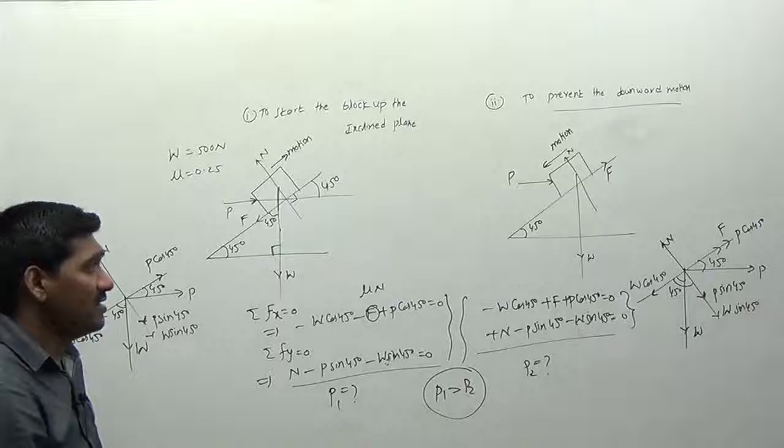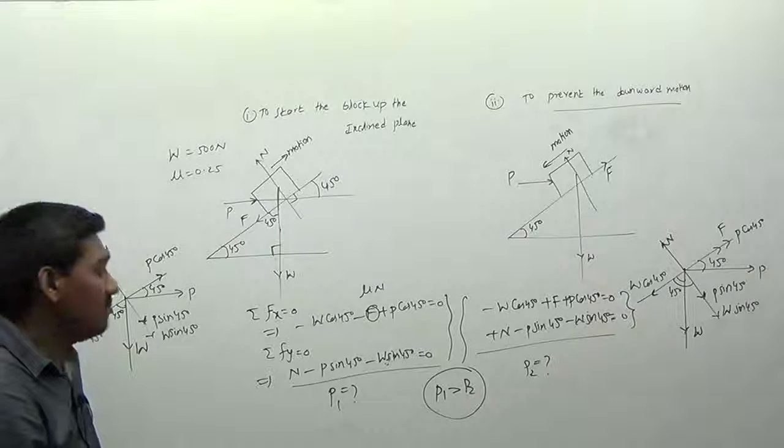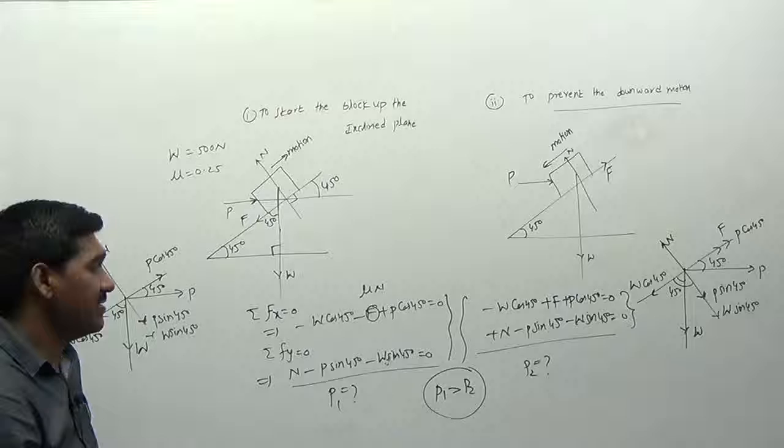So this is the way we can determine the unknowns from the equations of equilibrium.